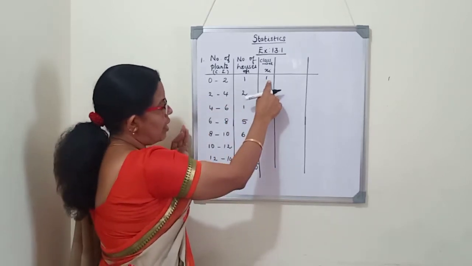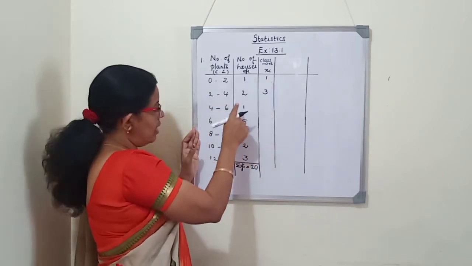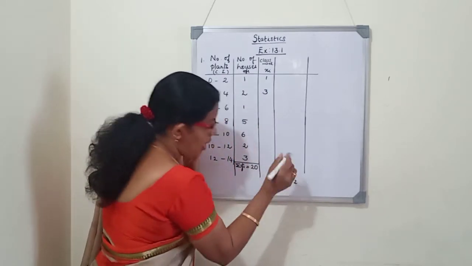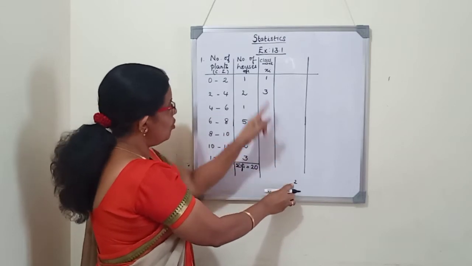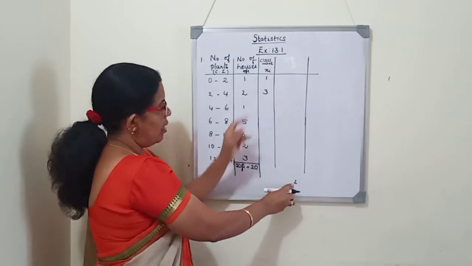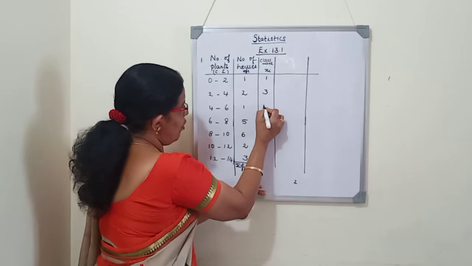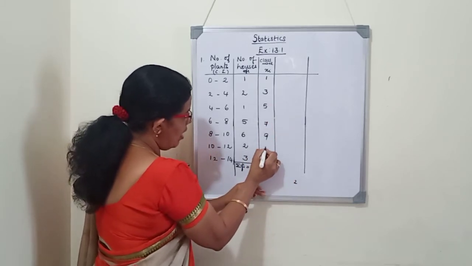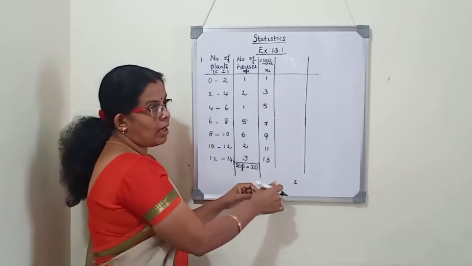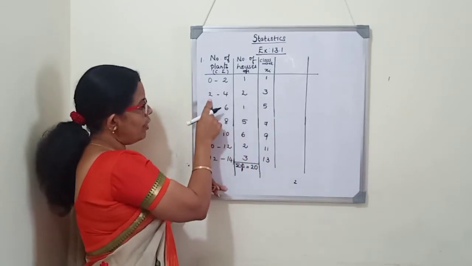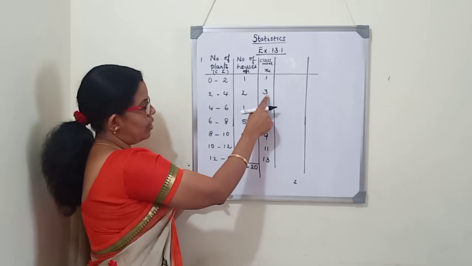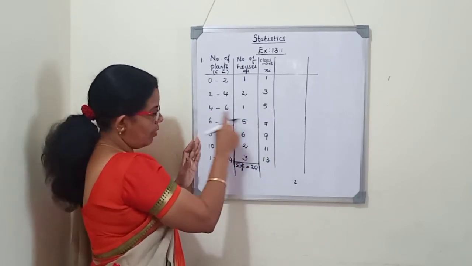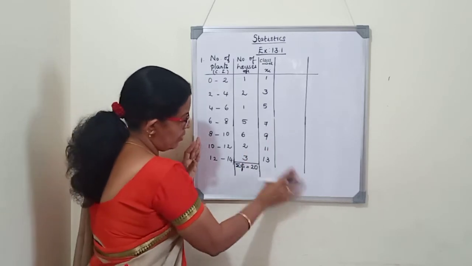So here the first class mark is 1. Now we will see that. 2 minus 0 or 4 minus 2 is 2, so the size of the class interval is 2. We will add 2 plus 1, we get 3. Then 3 plus 2, 5. 5 plus 2, 7. 7 plus 2, 9. Then 11. Then 13. So these are the class marks. We can verify here: 2 plus 4, 6 divided by 2, 3. 6 plus 4, 10 divided by 2, 5. 8 plus 6, 14 divided by 2, 7. So we get it in the correct way.